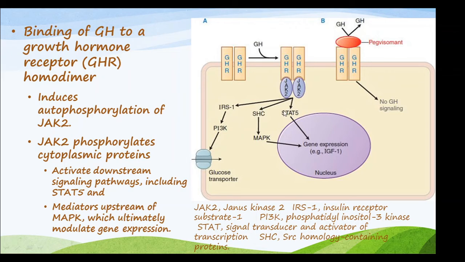So STAT5 is also signal transducer and activator of transcription. So all these are different proteins that are involved in different pathways. So the STAT5 will increase the gene expression of insulin-like growth factor 1.